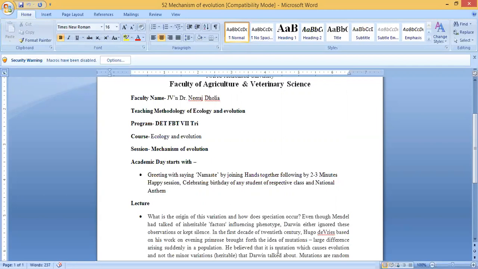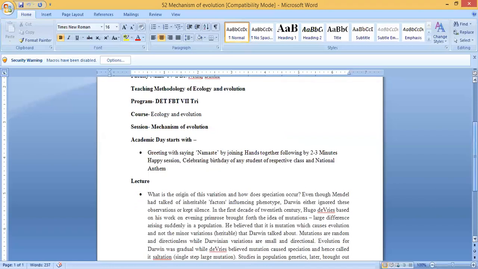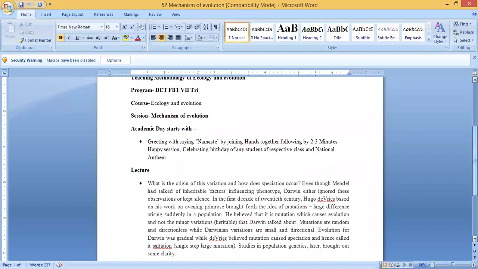In the first decade of the 20th century, Hugo de Vries, based on his work on evening primrose, brought forth the idea of mutations. Large differences arising suddenly in a population are the result of mutations. So mutations and adaptations are two different things.